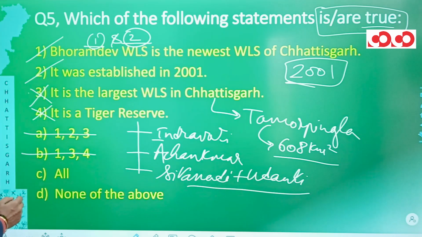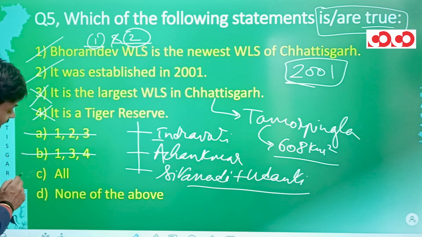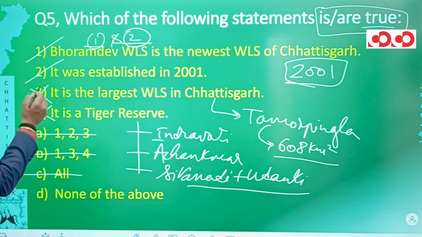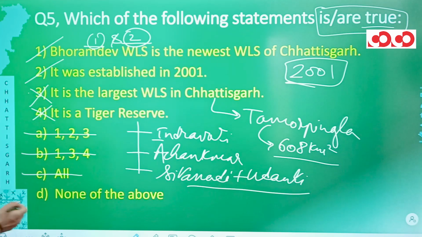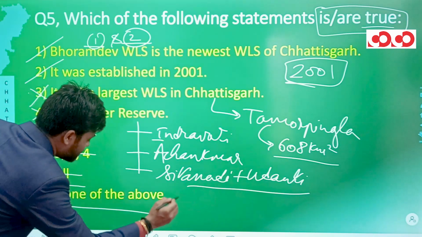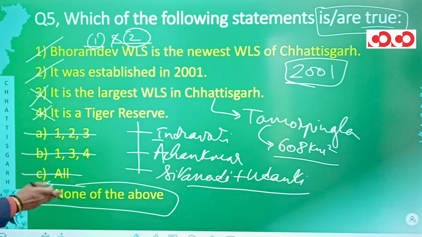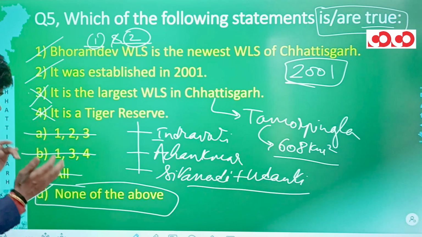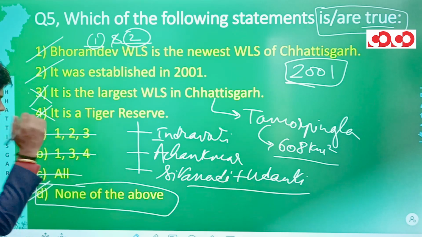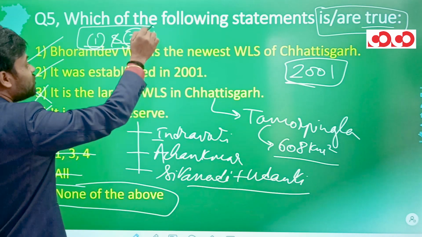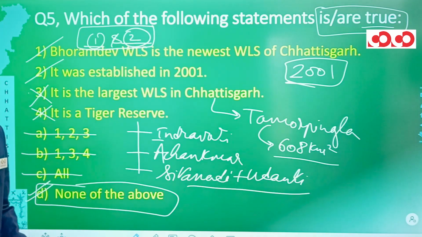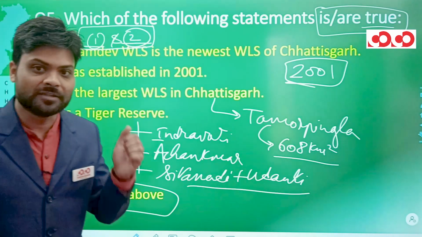Talking about option number C, it says all of the statements are correct. It can also be not true, because statement 3 and statement 4 are incorrect ones, or I should say they are not true. Hence, the correct option for this question would be option number D, which says none of the above. I hope you people have understood why I have chosen this none of the above option, or the option number D, because this pair 1 and 2 was not given in the options. And in this manner, we complete this question.